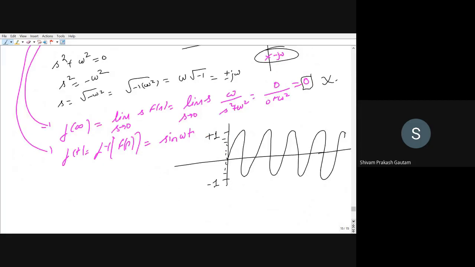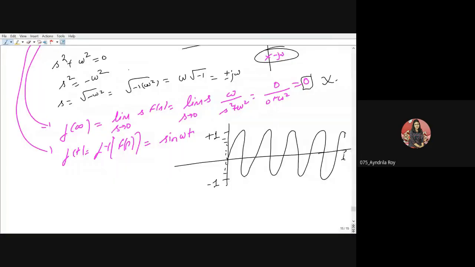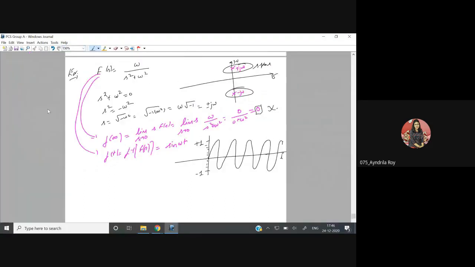Is it clear? Any doubt till now? Because we will stop now. No, sir, no doubt. Sir, can you please scroll up a bit and see the pages you have written before initial and final value theorem?